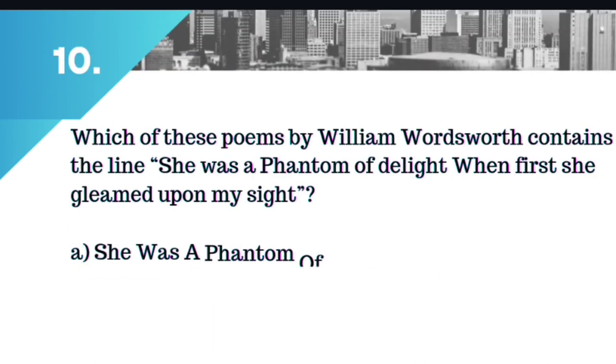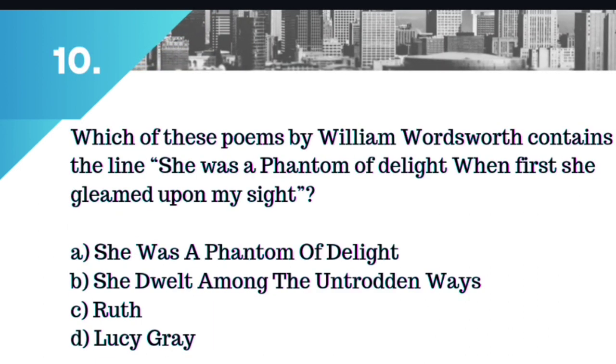So moving on to the last question of this video. Which of these poems by William Wordsworth contains the line, "She was a phantom of delight when first she gleamed upon my sight"? Okay, beautiful quote. Option A, She Was a Phantom of Delight. Option B, She Dwelt Among the Untrodden Ways. Option C, Ruth. Or option D, Lucy Gray. As you have guessed correctly, it is option A, She Was a Phantom of Delight.